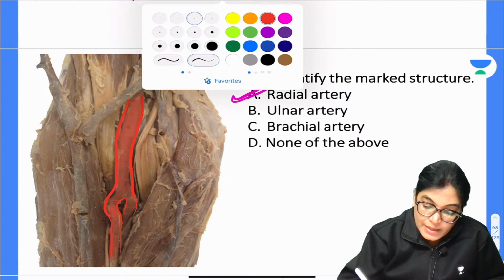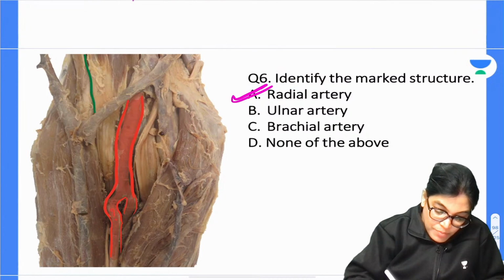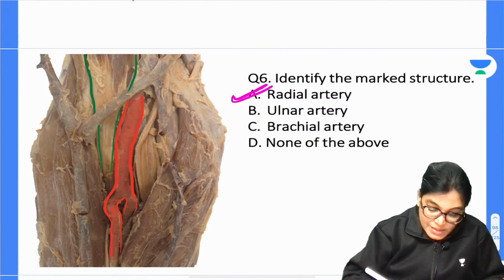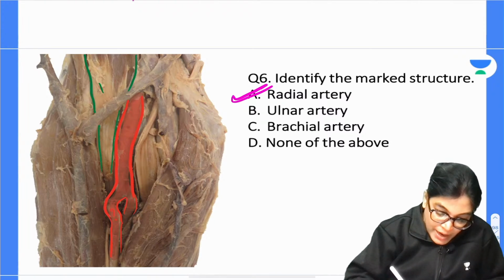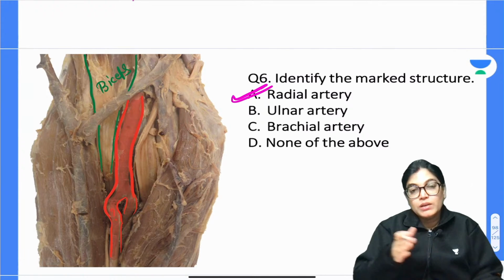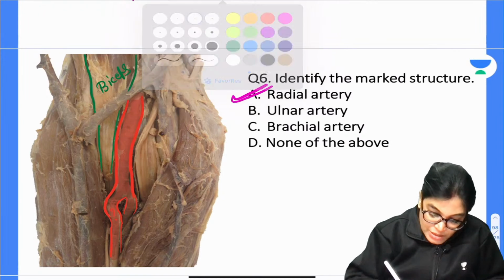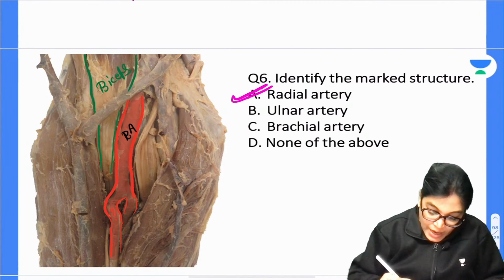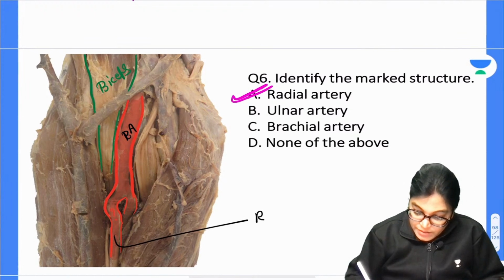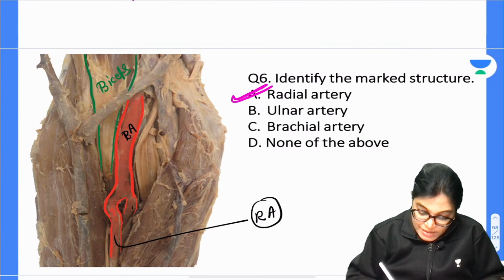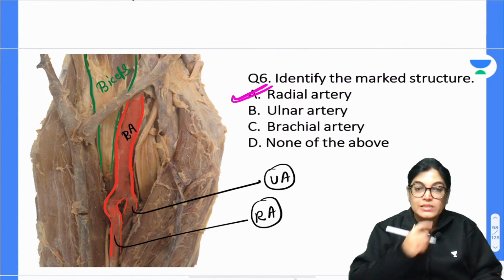Here clearly a muscle tendon is visible. This is the biceps muscle and this is the biceps tendon. We know that the brachial artery lies medial to the biceps muscle. So this is BA for brachial artery, and this will be the radial artery because it is on the lateral side, and this will be the ulnar artery because it is on the medial side.